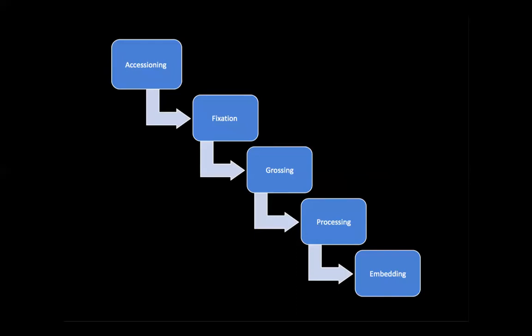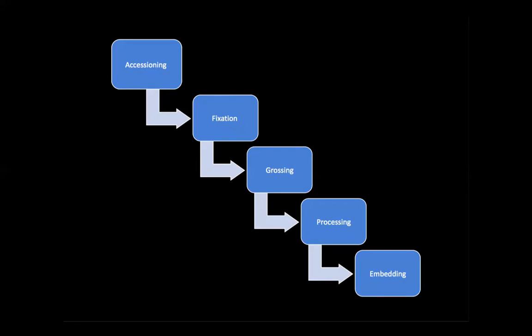We have to select representative areas, and that is done during the process of grossing. Then the tissue undergoes processing, which is basically the removal of water from the tissue and replacement by paraffin wax. This makes the tissue hard enough so that we can cut thin sections.